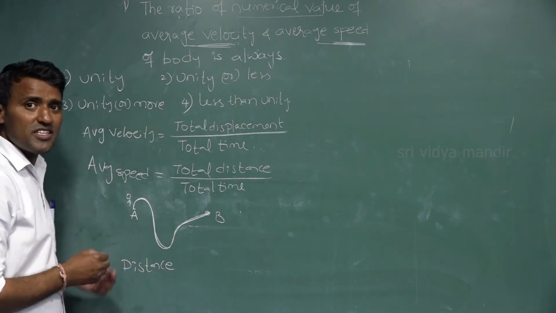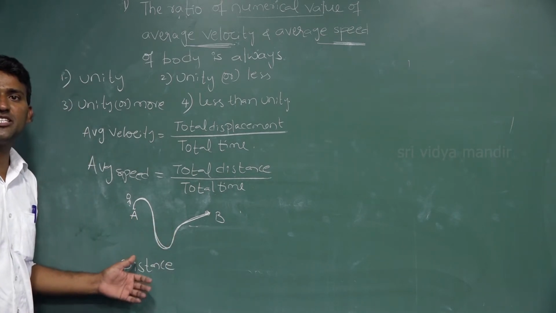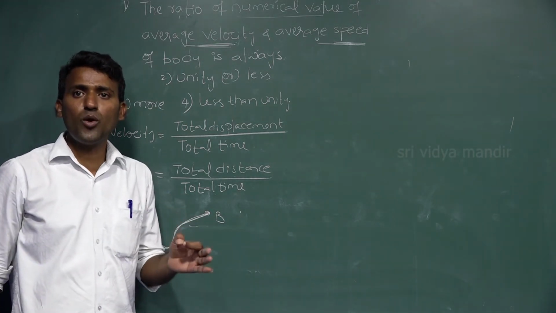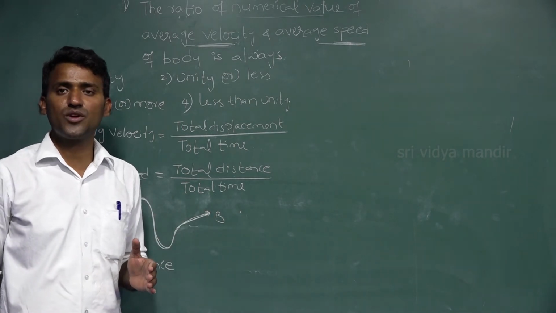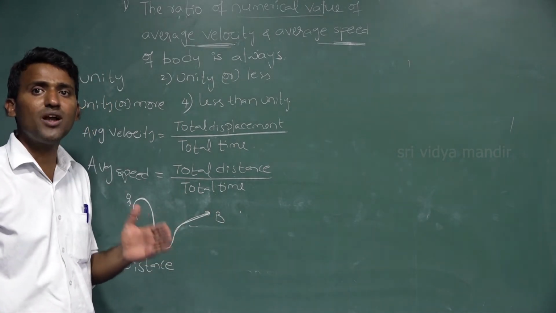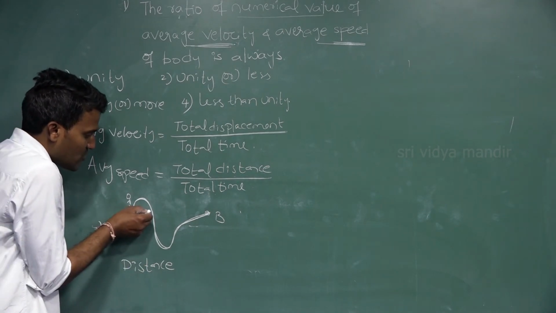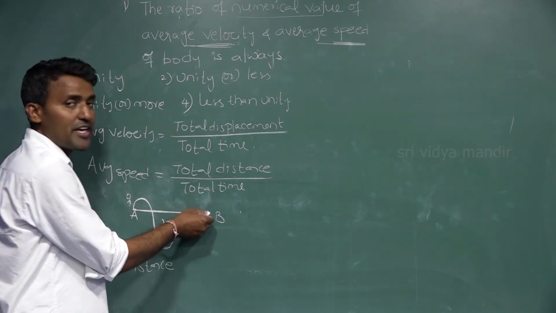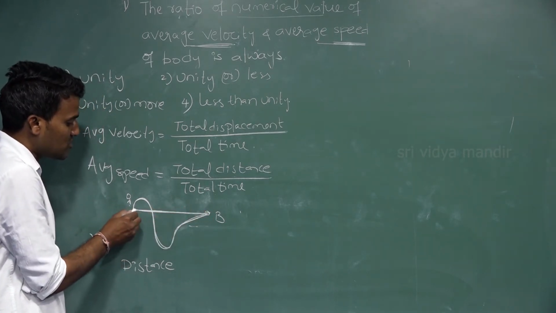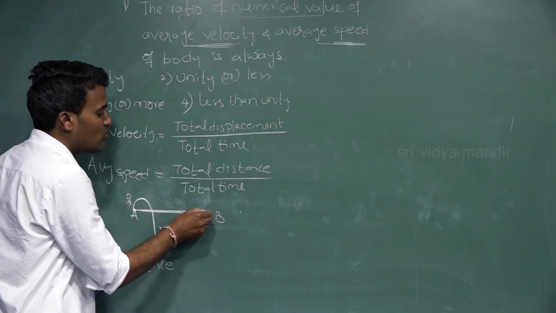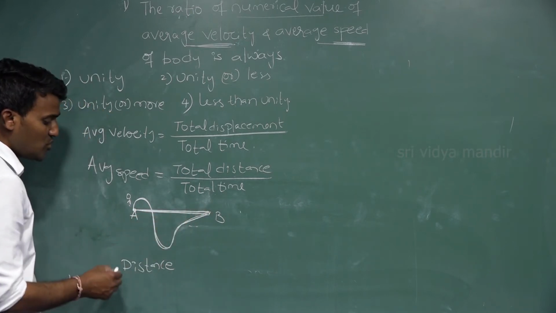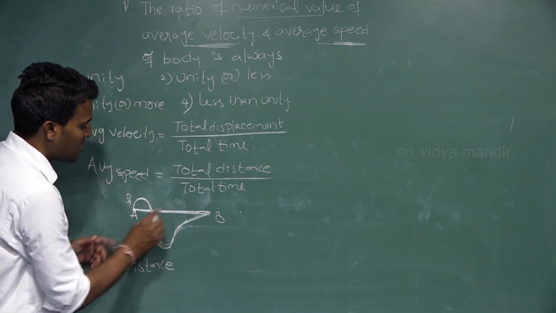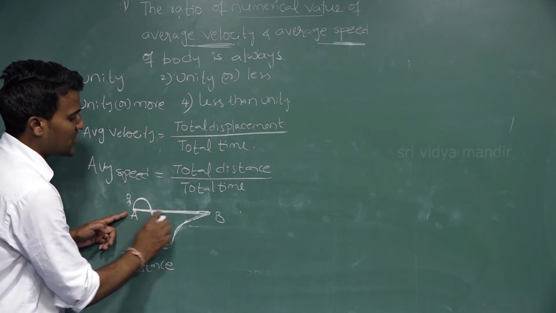Now what is the displacement? Displacement is the shortest distance from initial point to final point. So this straight line from the initial point to the final point is the displacement. Everyone knows very clearly this is the distance and this is the displacement.